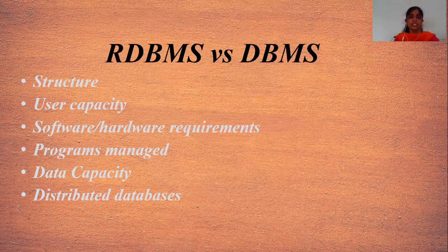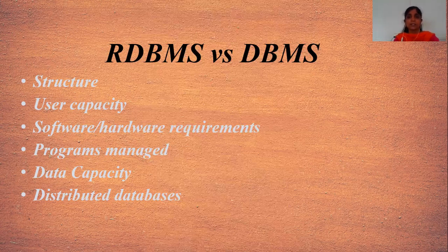The next main difference between RDBMS and DBMS is user capacity. Under DBMS, only one user can access the database at a time. And in RDBMS, more than one user can access the database at a time.